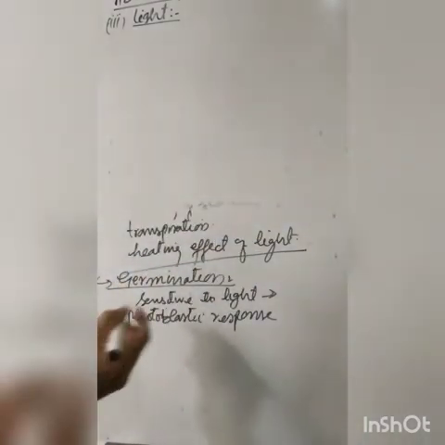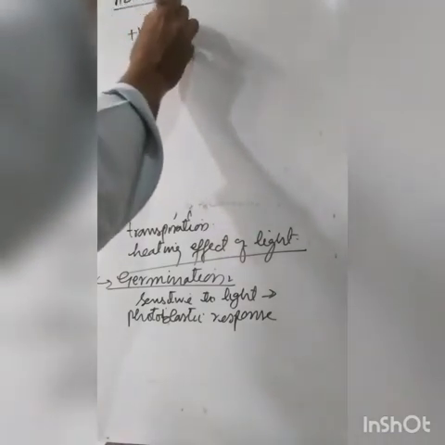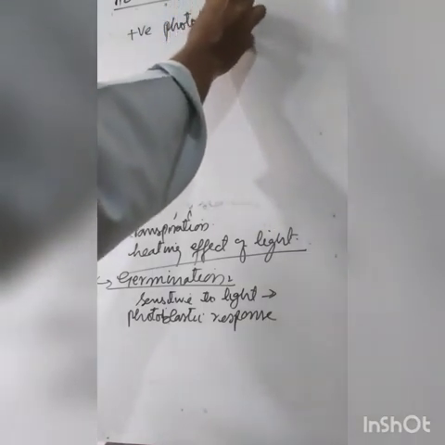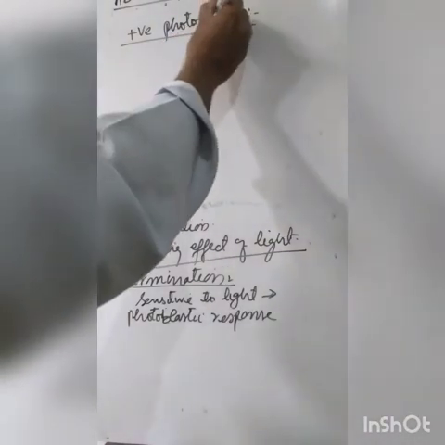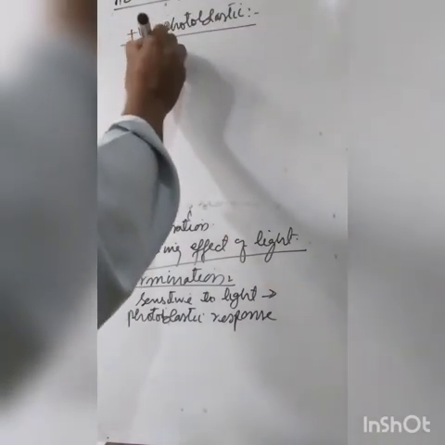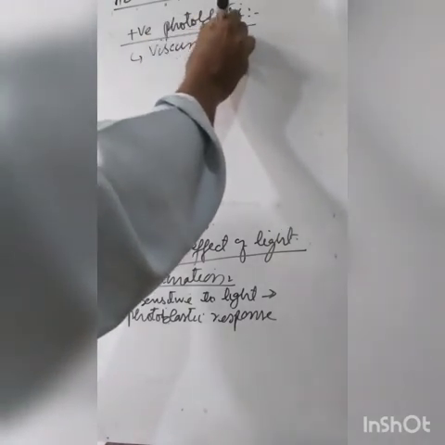Number one is called positive photoblastic. These seeds require a flash of light for germination, or before germination. For example, there is one plant called Viscum, and another plant called Lepidium.